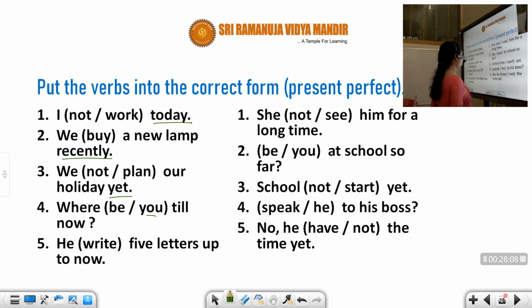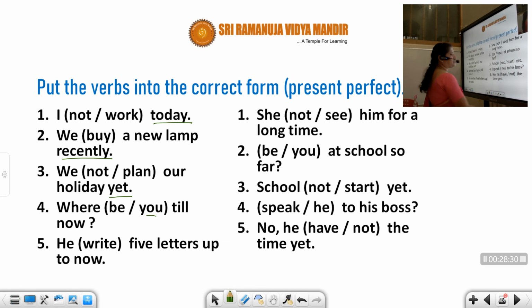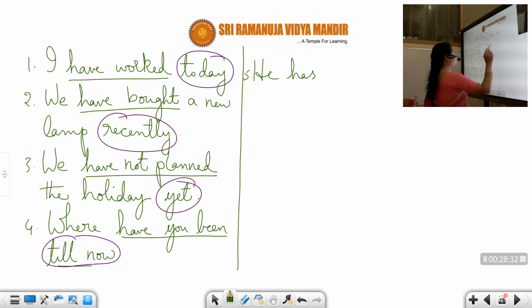I suppose now you can do, students. He dash 5 letters up to now. He has written, third person singular. Can you see? He is third person singular. So for he, has is going to come.